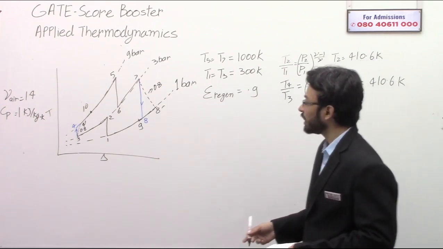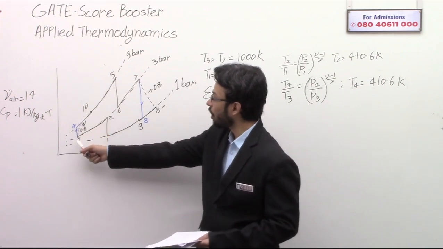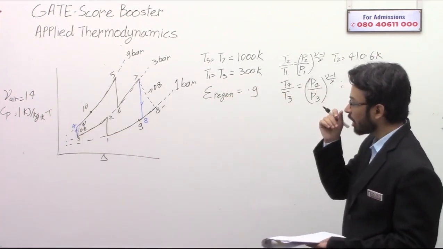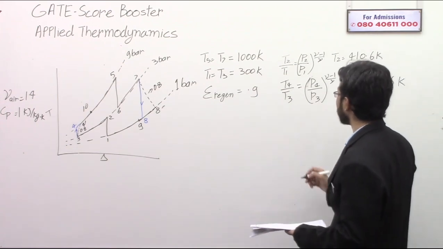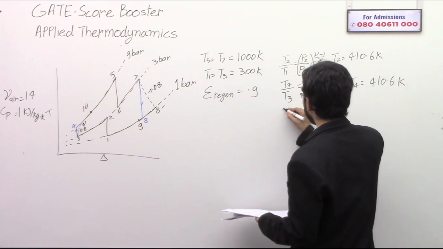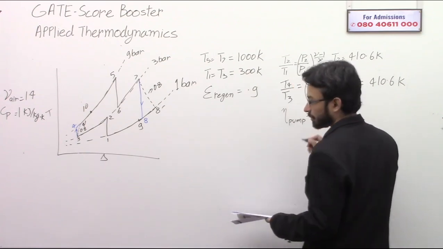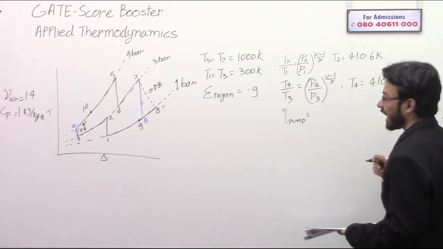Now we need to calculate 4 dash, because the actual process is occurring from 3 to 4 dash. How to do that? The isentropic efficiency of the pump is given. So eta of pump is nothing but the ideal work divided by the actual work.